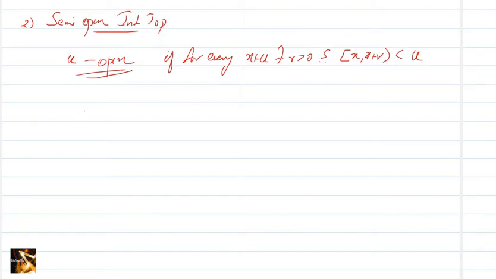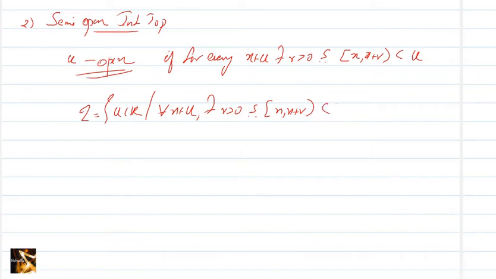That means if you are taking tau as the collection of all subsets U of R such that for all x in U there exists an r greater than 0 such that [x, x plus r) is contained in U, then tau is a topology on R, and this topology is called the semi-open interval topology.